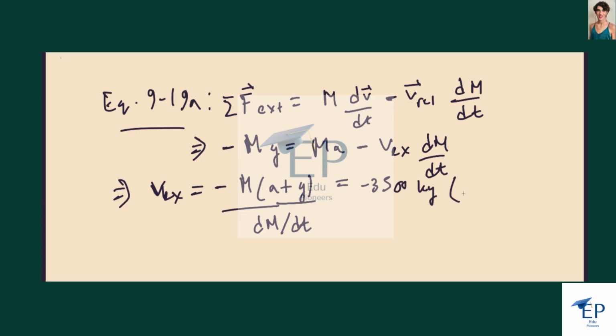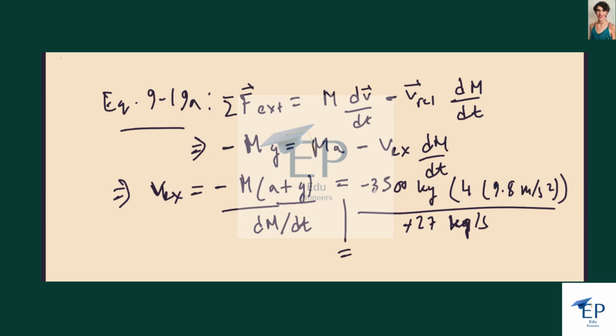Here a is 3g, so 3 plus 1 is 4g, 4 times 9.8 meters per second squared, over negative 27 kilograms per second, because you're losing 27 kilograms every second. And so you work that out, the kilograms cancel, one of the seconds cancels, and what you're left with is a unit in meters per second, and the answer is 5,100 meters per second for the exhaust velocity.